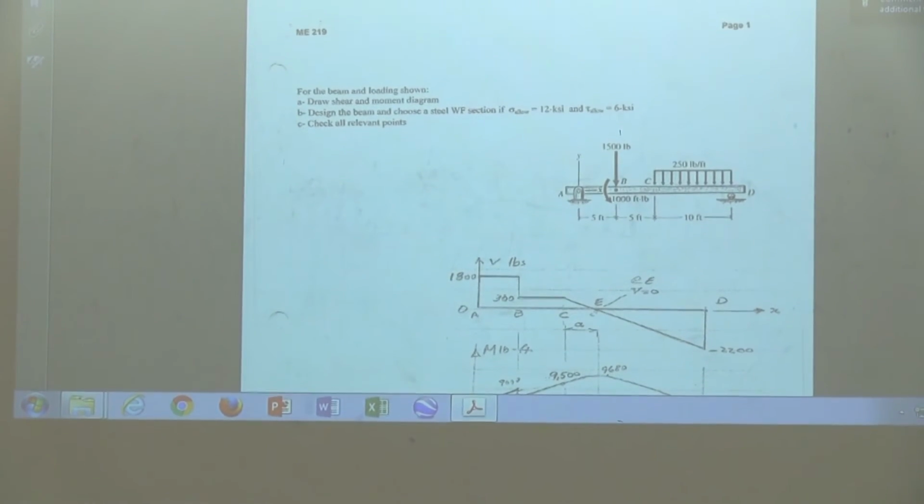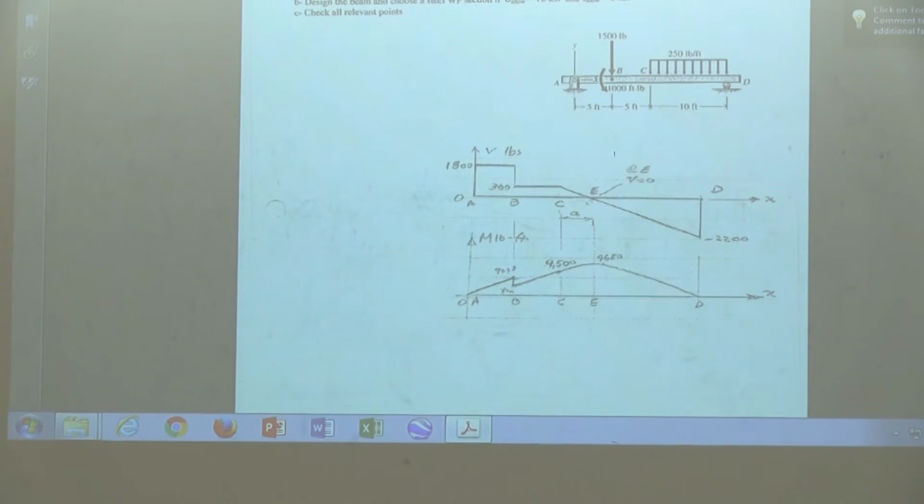All right, so can you see it? Mohammed, can you see it better? Is that correct or not?